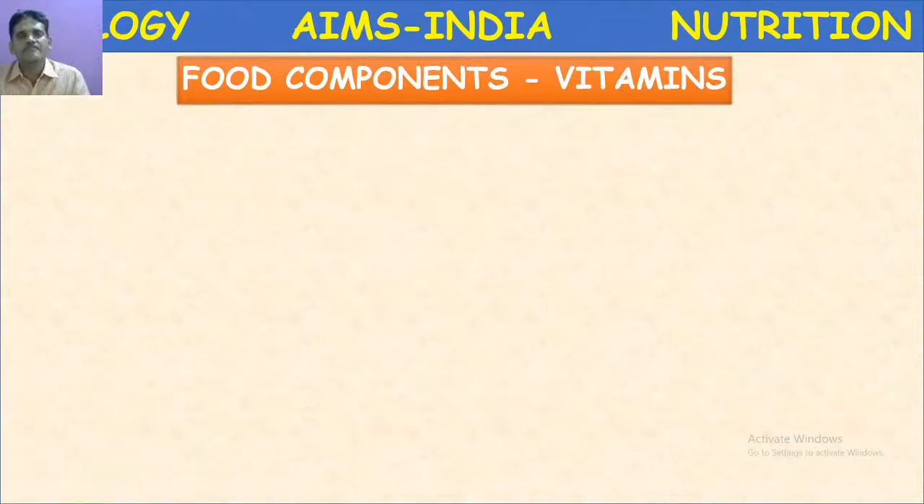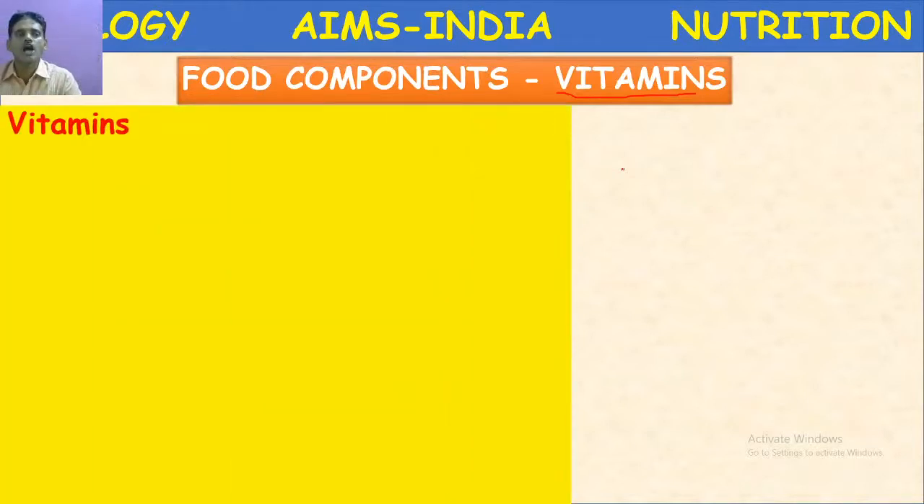Let us know briefly about the history of these vitamins. Actually, these vitamins are called micronutrients. Previously, carbohydrates, proteins, fats, they are macronutrients, which are required in large quantities. But here, vitamins are micronutrients. Why are they called micronutrients? Because they are required in small quantities.